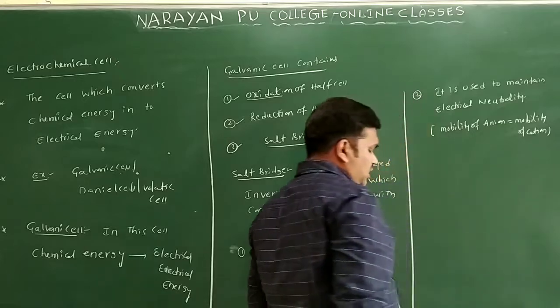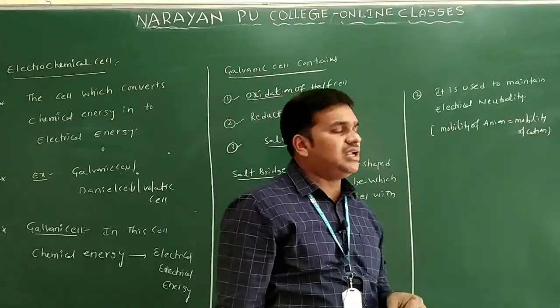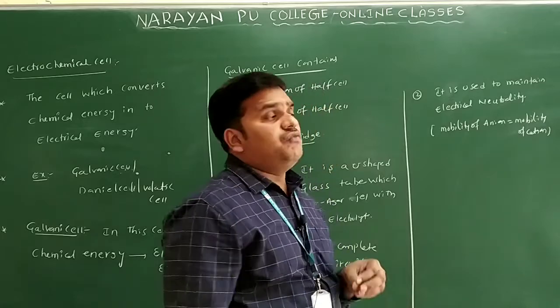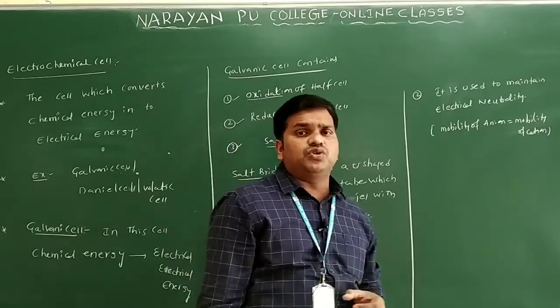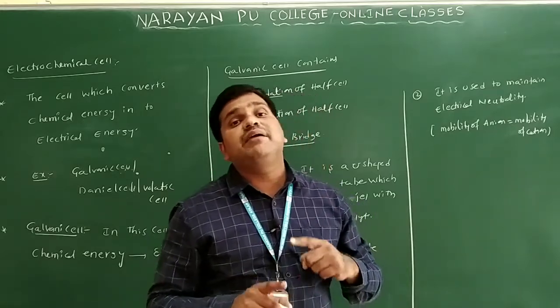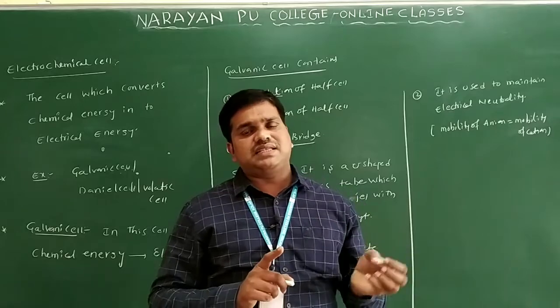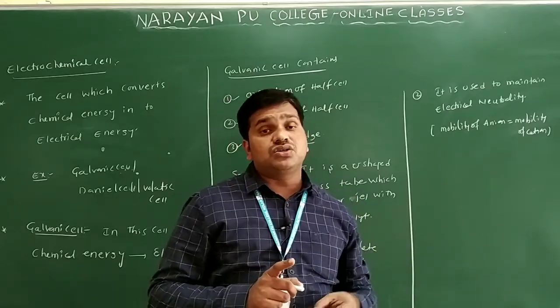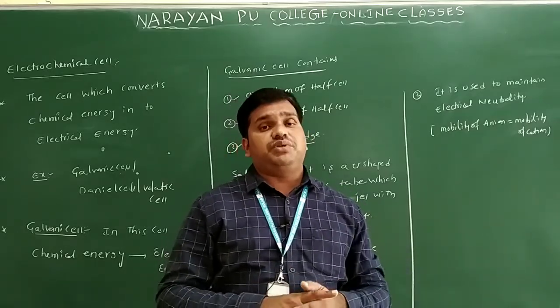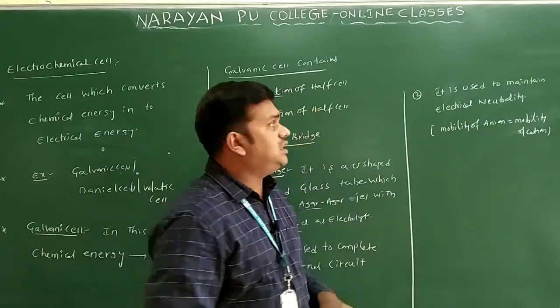It means the speed, or the velocity, of the anion is equal to the velocity of the cation. Whenever the electrolyte moves in this salt bridge, the ions move with the same speed. The cation is moving at some speed, and at the same speed the anion also moves in this salt bridge. That we call used to maintain electrical neutrality only.